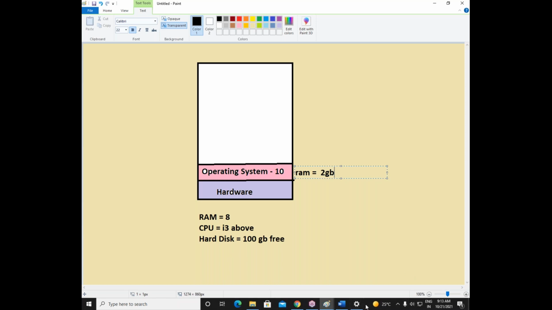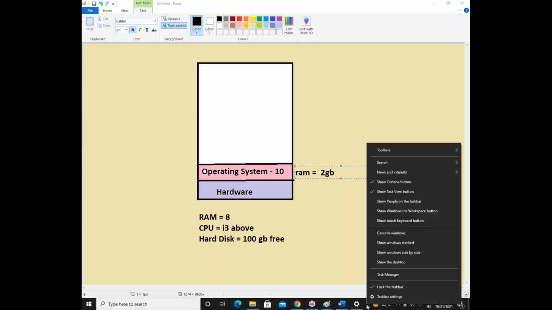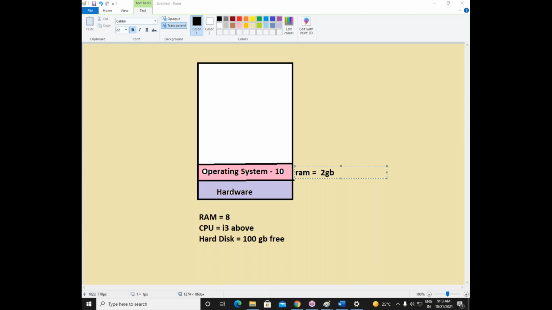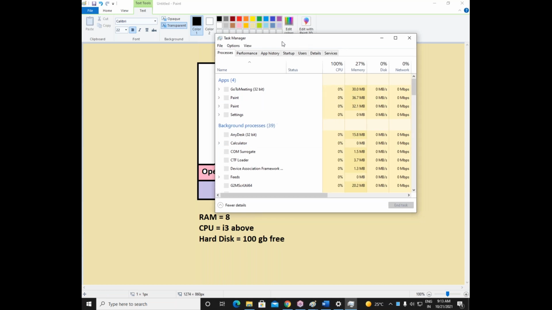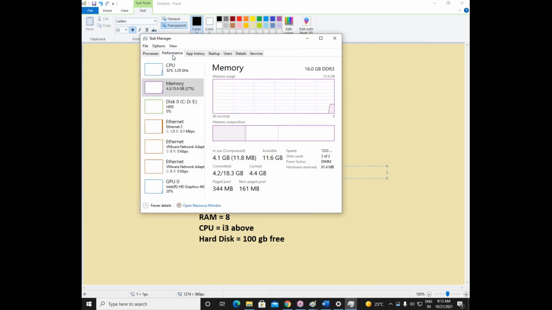This is called taskbar, the bottom one. Just right click on taskbar and go to task manager. Go to taskbar and click on this task manager. Once you click on task manager, there is an option called performance, and in this performance you can see clearly. Right now it is showing my memory is 4.4 GB in use. Why it is 4.4 GB in use? Because I'm using some browser and all those things here, right? So that is the reason it is using 4.4 GB.